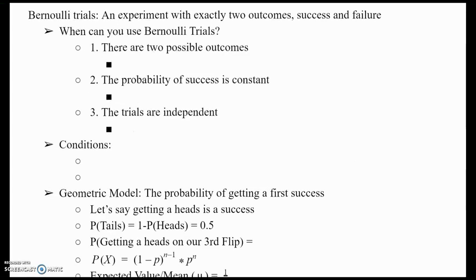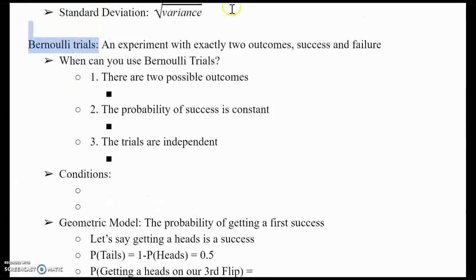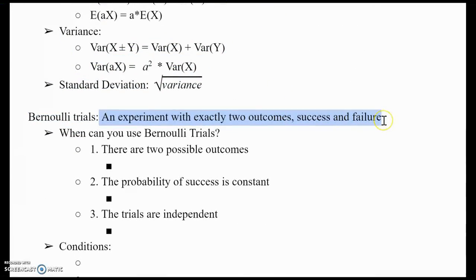Now, about Bernoulli trials, which is another way of calculating probability. In a lot of your other math classes, you may have heard of it as, say, the binomial model or the geometric model, but we're going to elaborate on it and make it a more general idea. So Bernoulli trials are just trials with exactly two outcomes, a success and a failure.